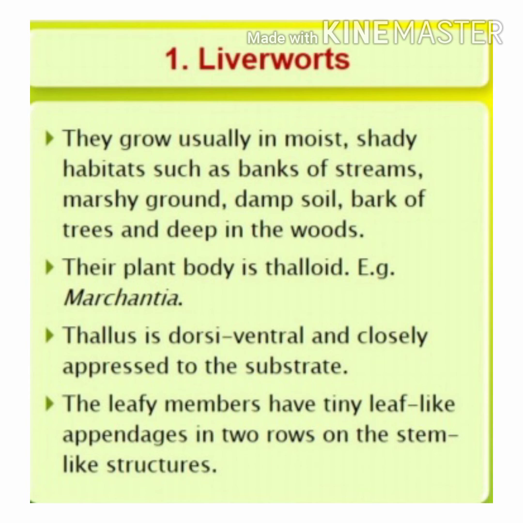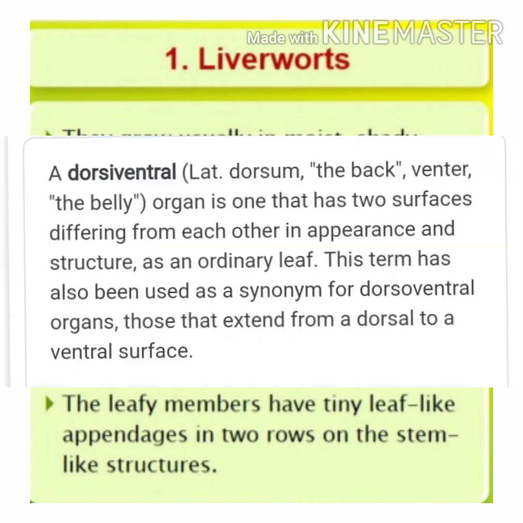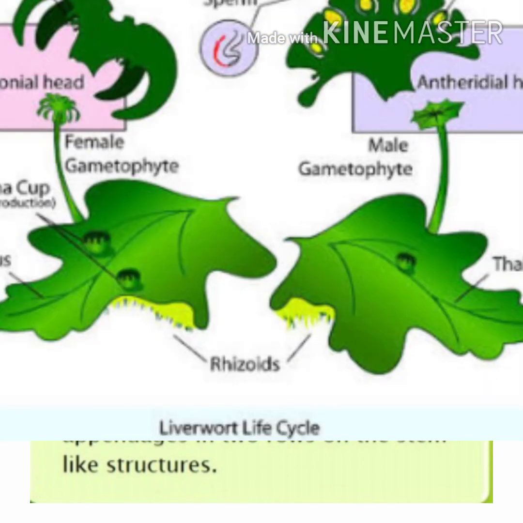Thallus is dorsiventral and closely pressed to the substrate. What do you mean by dorsiventral thallus? Dorsiventral thallus means it possesses two surfaces which differ from each other in appearance and structure, as in an ordinary leaf. When we observe an ordinary leaf, we can see a dorsal side and a ventral side, both of which are differentiated. So in bryophytes also we can see the two surfaces, dorsal side and ventral side.